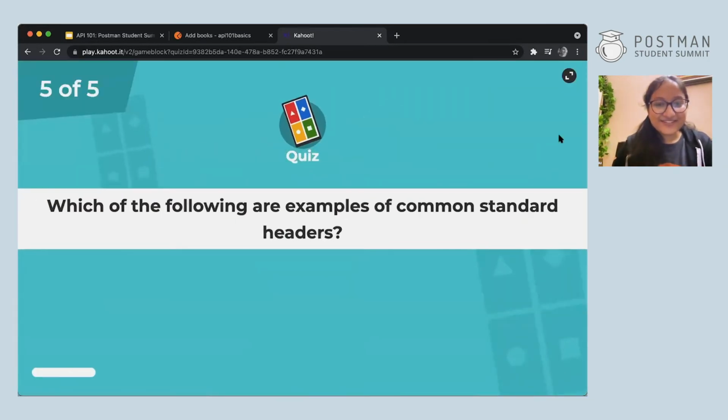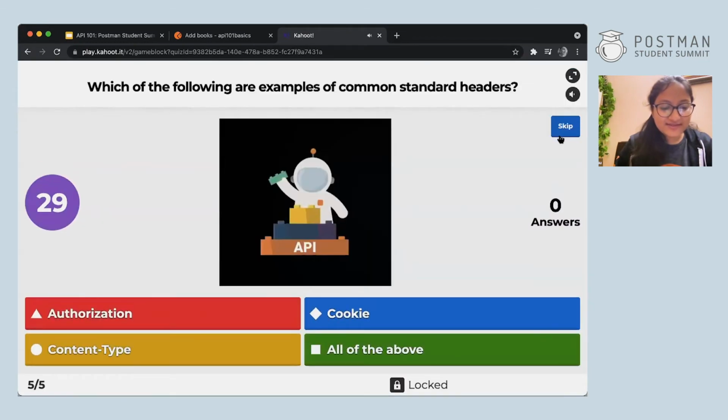All right, let's go. This is the last question. Which of the following are examples of common standard headers? Is it authorization, cookie, content type, or all of the above? Try to recall what headers are, and you'll be able to answer this. 10 seconds left, guys.